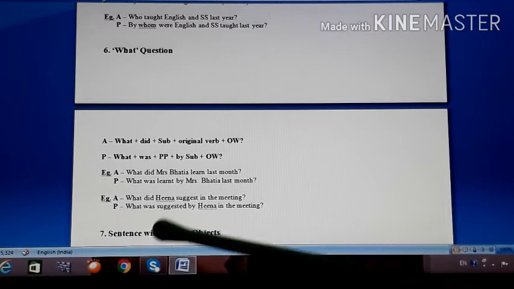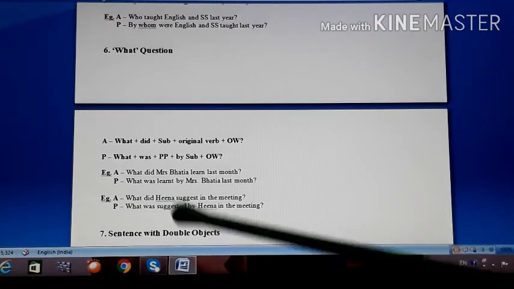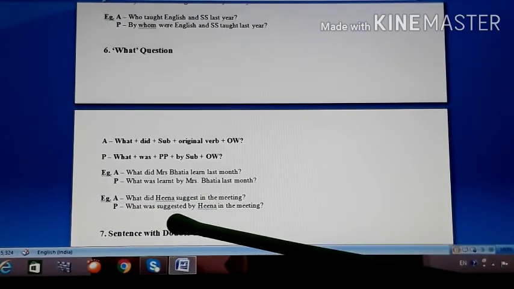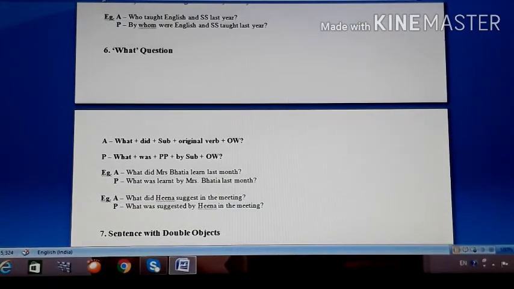Similarly, second example you see. What did Hina suggest in the meeting? So here what was suggest का third form suggested by Hina in the meeting. In the meeting are your other words.